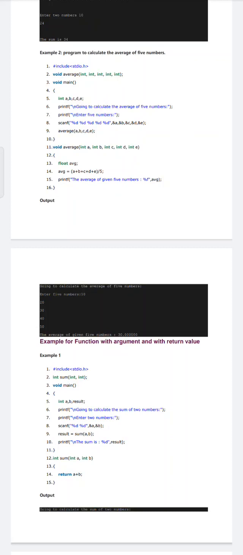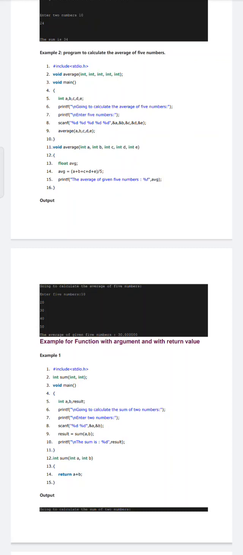In void average, as usual we are passing the arguments of all the variables, integer a comma integer b comma integer c comma integer d comma integer e. When we calculate average, finally we will get the result in float data type, meaning in decimal points, right?